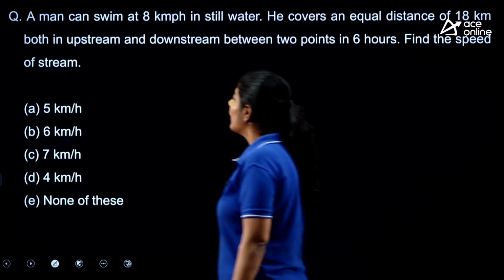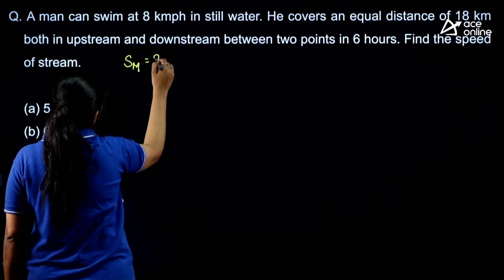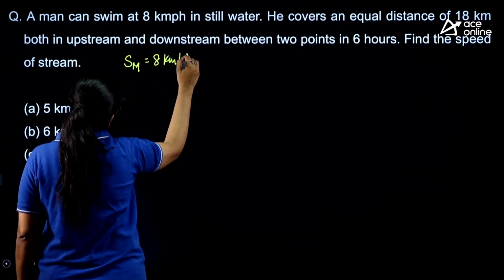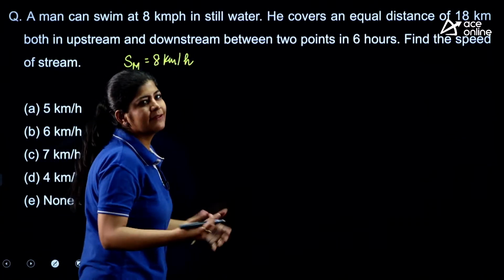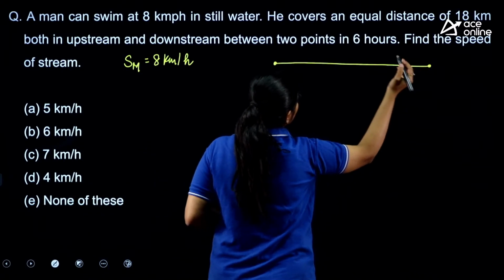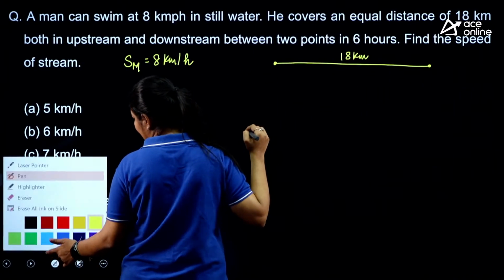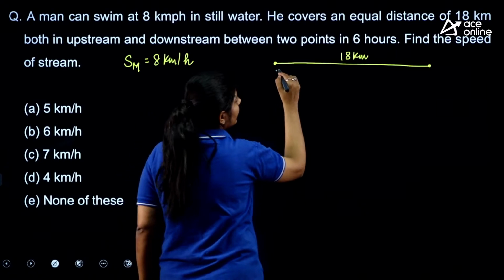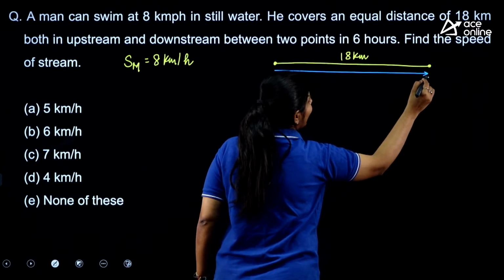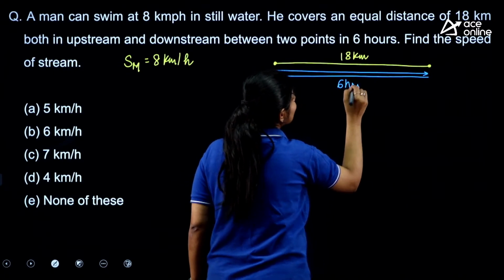Okay. So in this one, the question is saying that the speed of the man is 8 kilometers per hour. There are 2 points, let's suppose this one and this one. So this distance is 18 kilometers. The person goes from this point to this point and comes back in a total time of 6 hours.